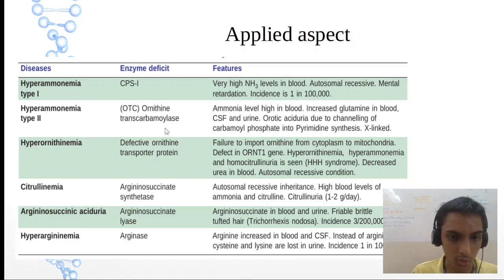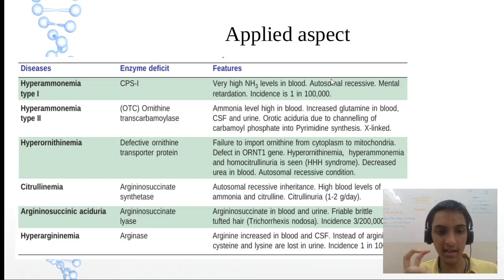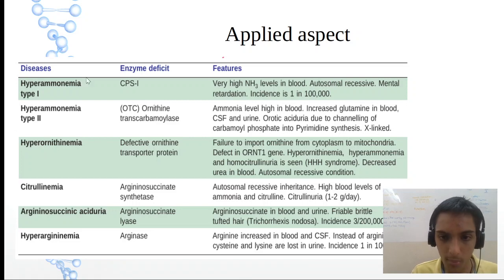Let us see type 2, OTC, ornithine transcarbamylase. What was it catalyzing? Go back to the urea cycle and observe that step. Right. So there is again more ammonia in the blood, apart from the blood, in the CSF and in the urine also. Okay. So there might be formation of orotic aciduria.